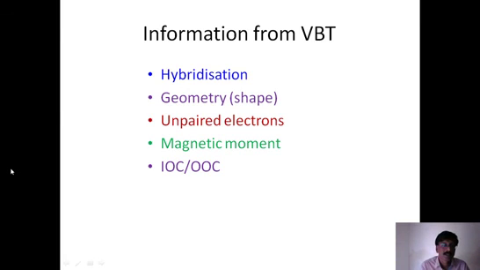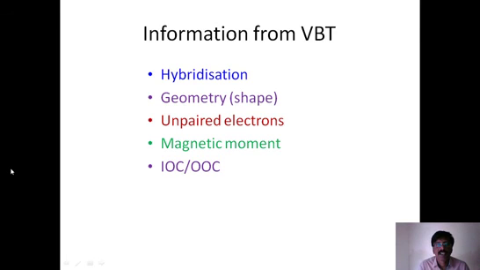And once that is known, we can conclude that the given ligand is a strong field ligand or a weak field ligand. So these are all the major features of valence bond theory, how to understand it, and what major conclusions and information we can get by using it. So this is all about valence bond theory.